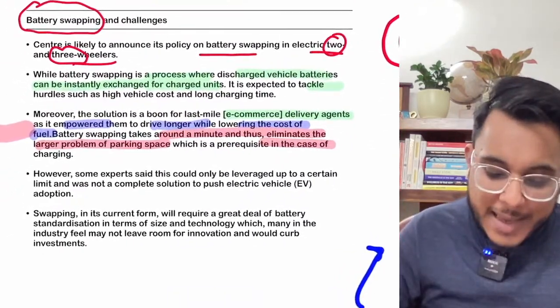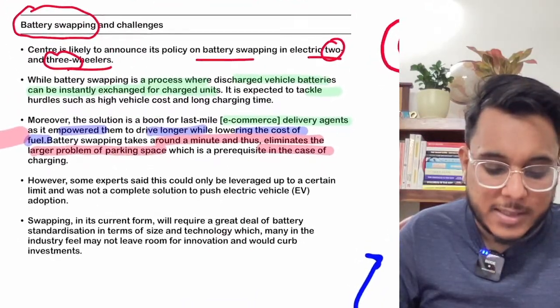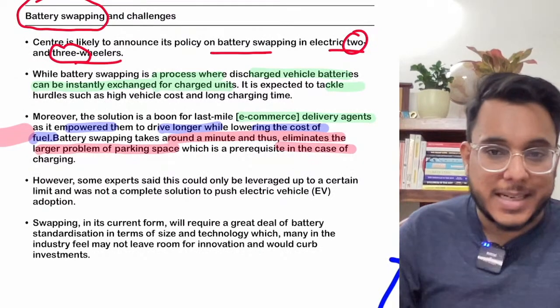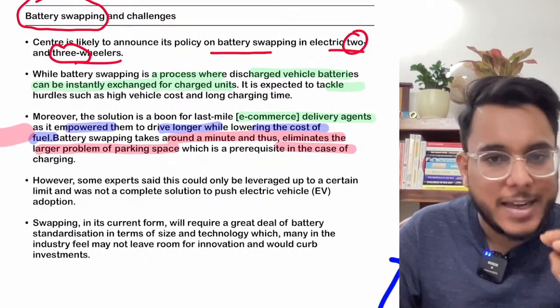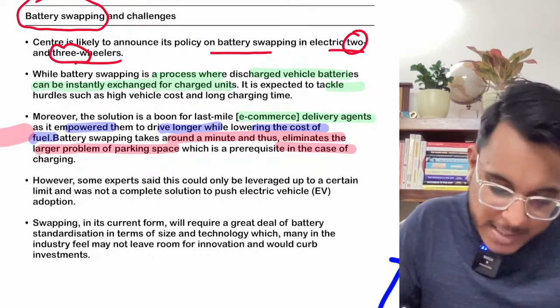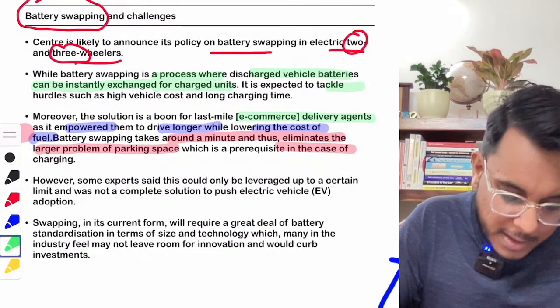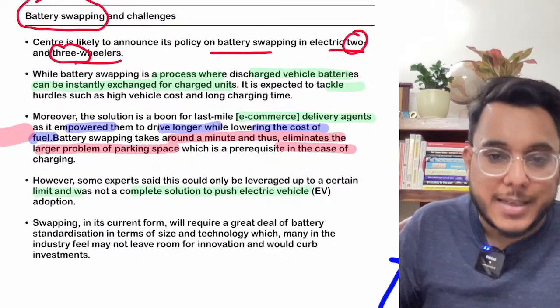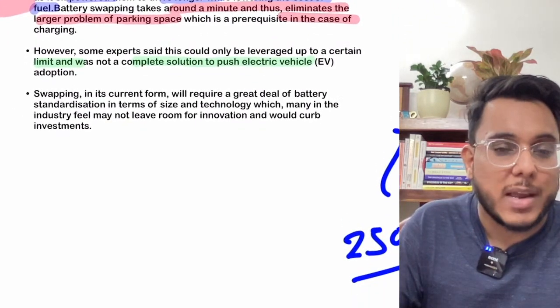Okay, but there are certain apprehensions with these battery swapping policies in the corporate sector, and they said that it might not be a very smart move or it cannot solve all the problems. So it has been said that battery swapping can solve the problem up to a certain limit but cannot be a complete solution to push electric vehicle adoption.